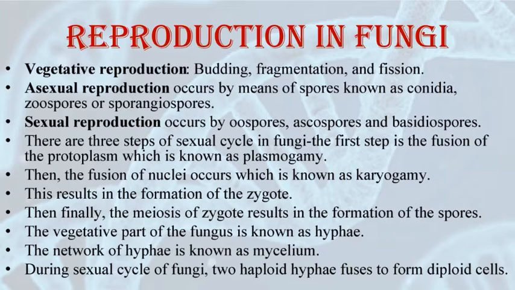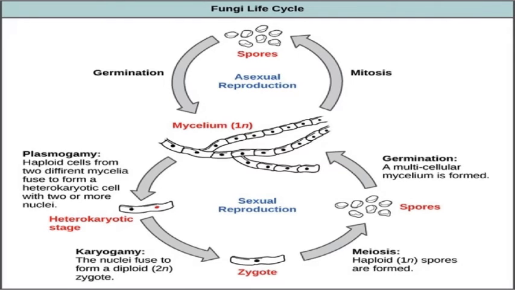Before moving into the classification of kingdom fungi, let us have a look at this diagram. This diagram shows the fungi life cycle. Here you can see that at one stage asexual reproduction is written, and in the second stage sexual reproduction is written. First, let us study asexual reproduction. Here you can see that the mycelium is haploid. 1N is written over here. This haploid mycelium will undergo mitosis to form spores, and the spores will then germinate and form the mycelium. So this is asexual reproduction.